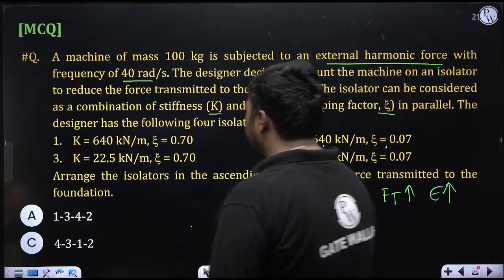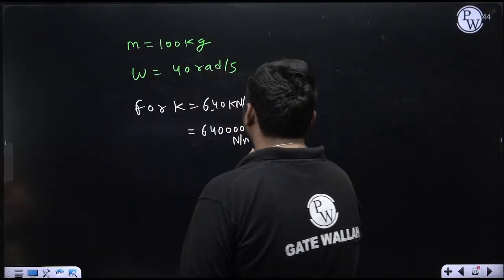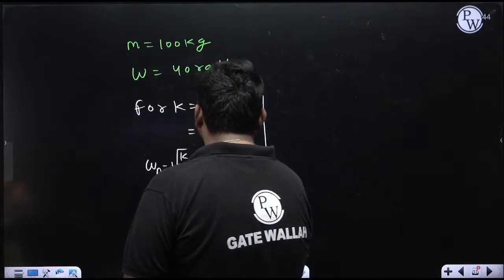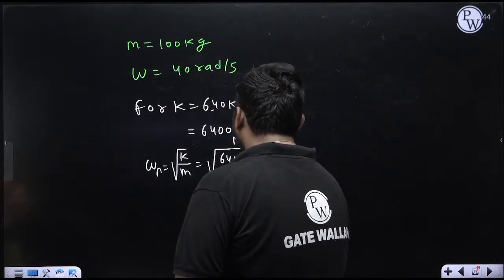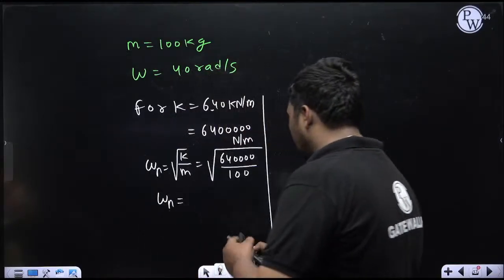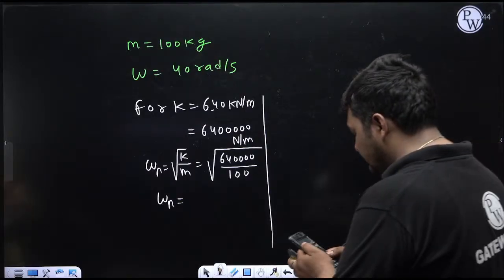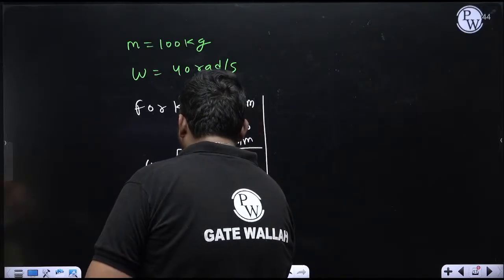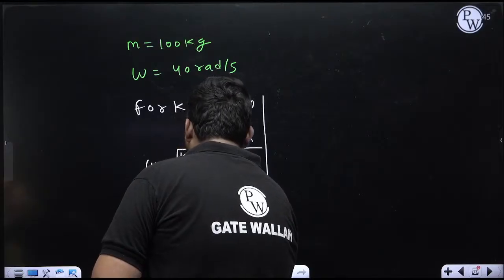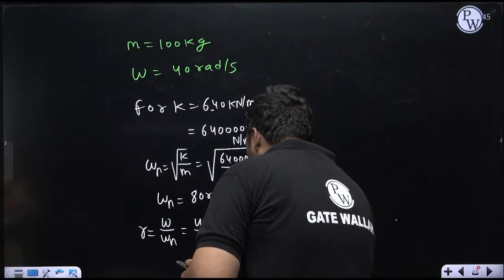Frequency ratio. When K is 640 kilonewton per meter, in Newton per meter it is 640000 Newton per meter. Now calculate omega n, which is root over K by M. K is 640000 Newton per meter, M is the mass, which is 100 kg. So omega n is the square root of 640000 divided by 100, which is 80 radian per second. Now the frequency ratio R is omega by omega n. Omega is 40, omega n is 80, so it will be 0.5. Now you can see this is less than root 2.